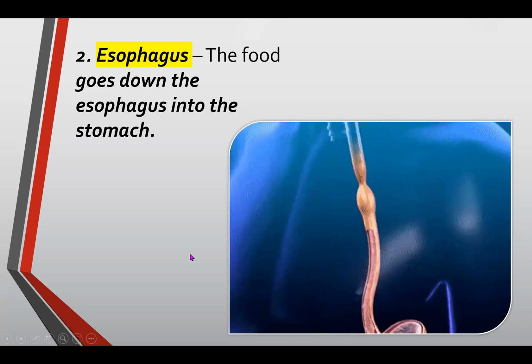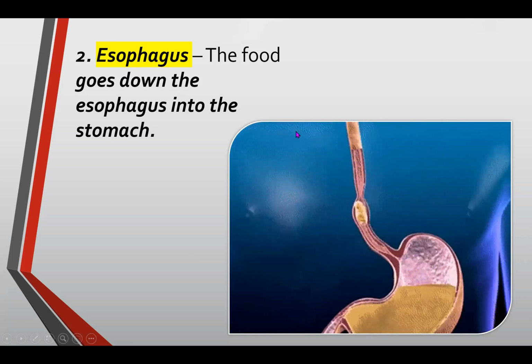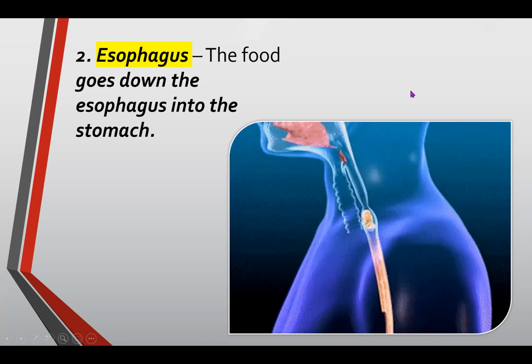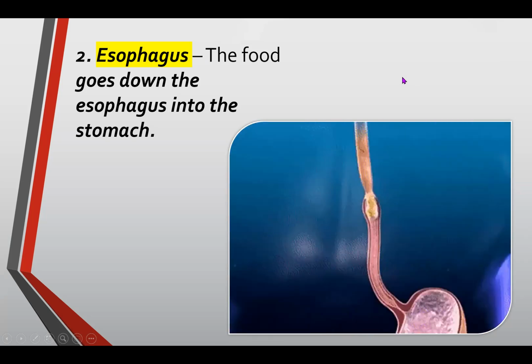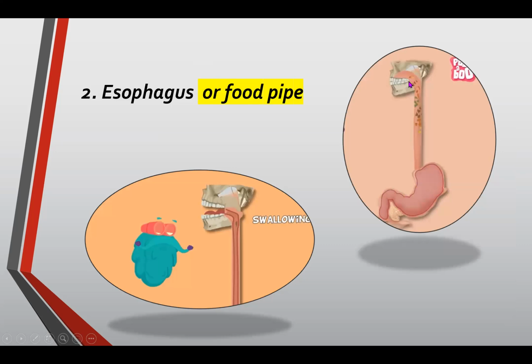The esophagus is the long pipe in our digestive system. After our tongue pushes the food back, it goes into this tube called the esophagus, or the food pipe. The esophagus will bring the food into the stomach.